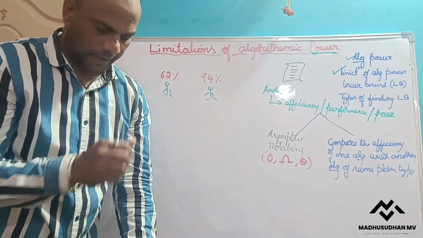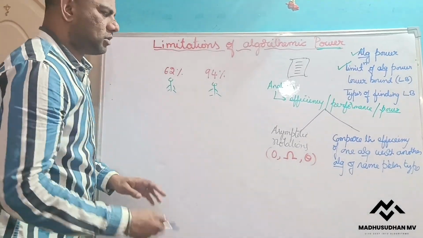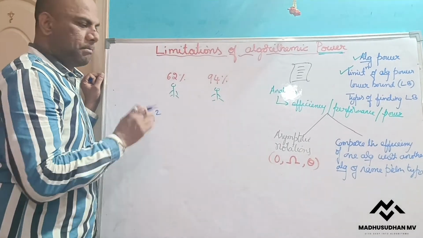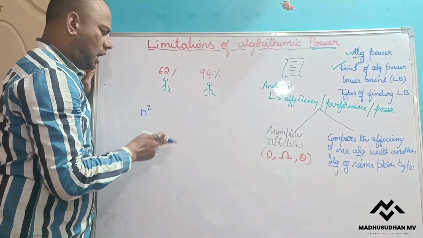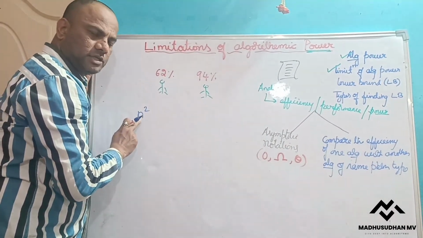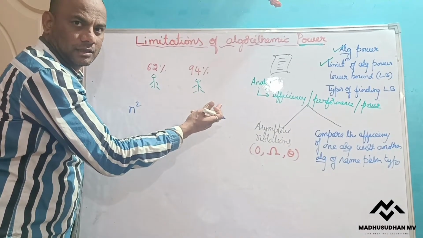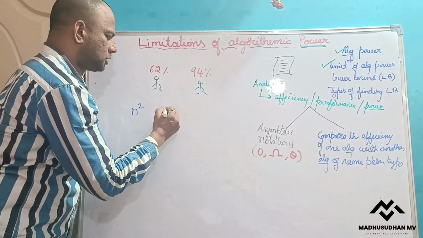Now for example, let us take bubble sort again. Bubble sort will take n square time complexity. But now I am comparing the efficiency of the bubble sort algorithm with another sorting algorithm. Both are sorting algorithms, both are the same type. So I will compare with merge sort.